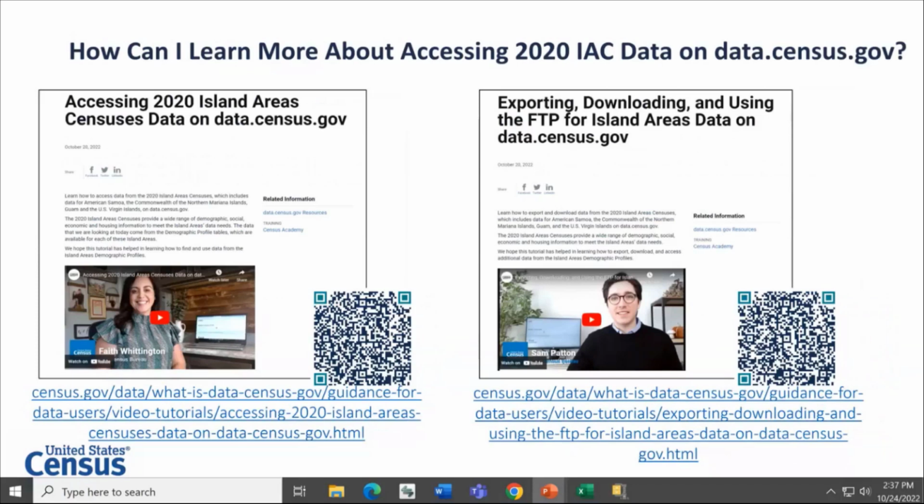And if you'd like to learn more about accessing 2020 Island Areas Censuses data on data.census.gov, we have 2 videos put together that focus specifically on these profiles. On the left-hand side, you'll see a video on accessing the data in general on data.census.gov. The video on the right side of the screen will focus on showing you how to export, download, and access the FTP links using data.census.gov. We encourage you to check these videos out as an additional supplemental resource and share them with interested data users.